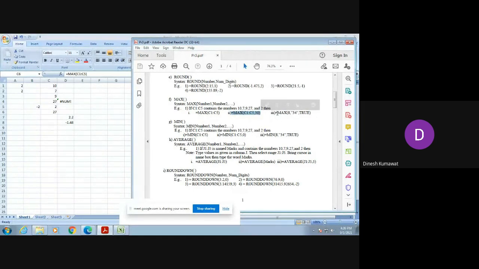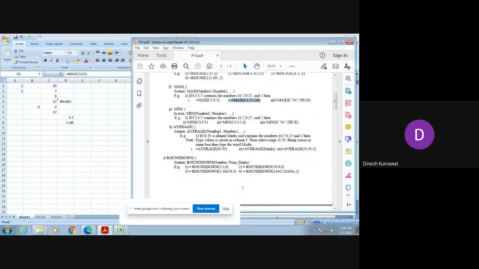Now I am leaving this third query for your homework. You just need to enter this value in your Excel sheet and try to verify it.